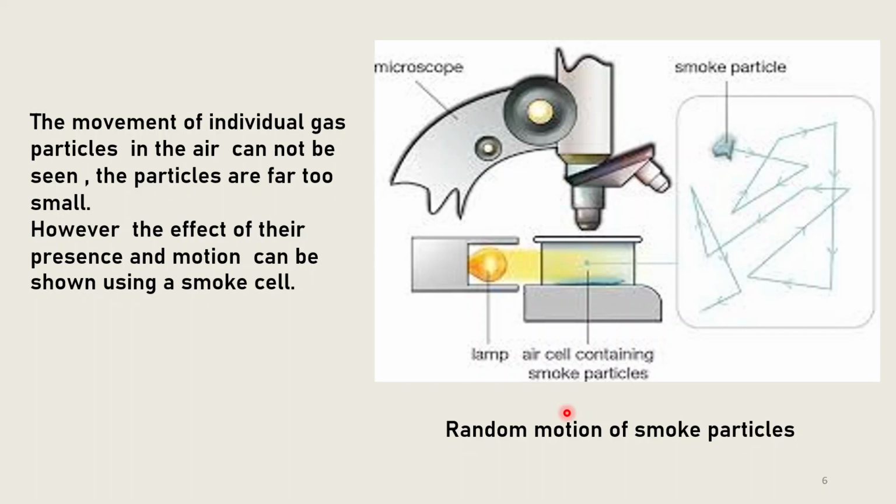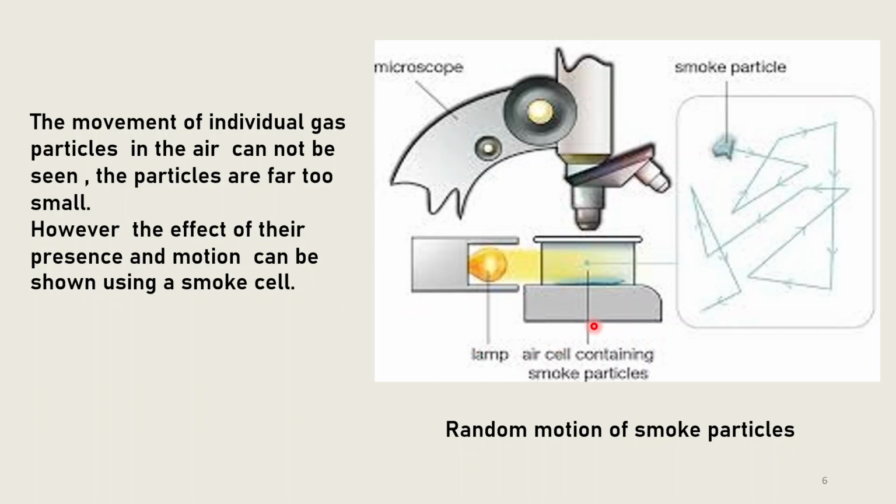Okay, the movement of individual gas particles in the air cannot be seen. The particles are far too small. However, the effect of their presence and jerky movement can be seen under a microscope. So we will see here how to visualize Brownian motion of tiny smoke particles.